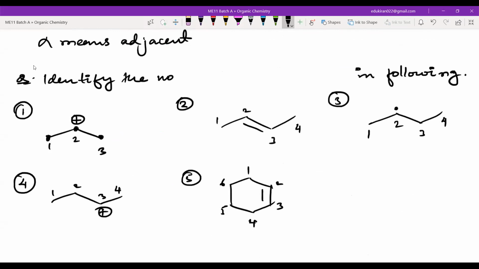Sir, how to calculate that in 2 carbons? I mean, 2 sp2 carbons, like in the second one. For each you will calculate. Number of alpha hydrogens in the following.